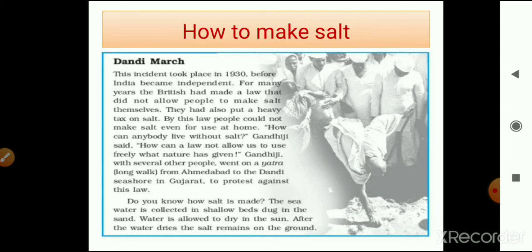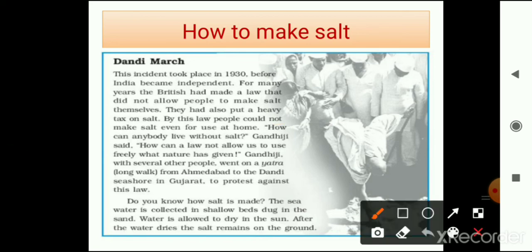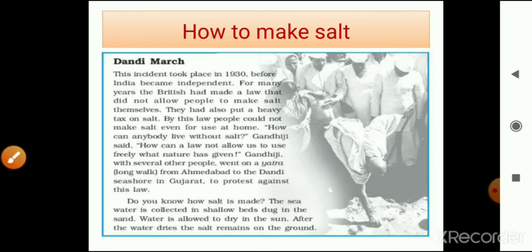By this law, people could not make salt even for use at home. How can anybody live without salt? Because it is an essential commodity for daily life. We usually use salt in cooking the vegetables, so it is necessary for everyone.